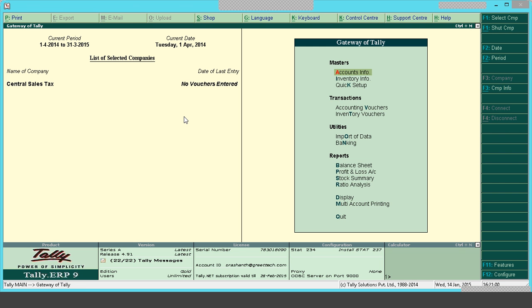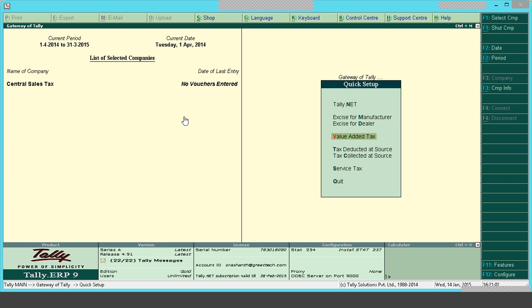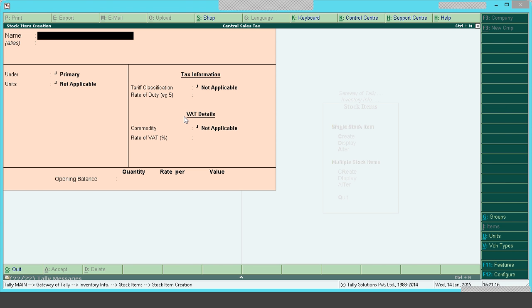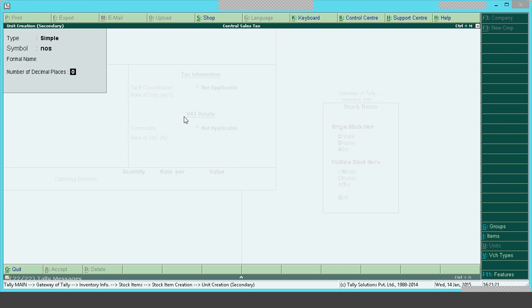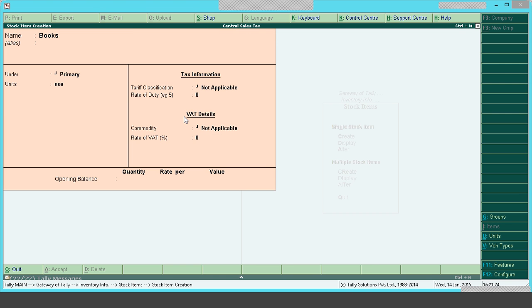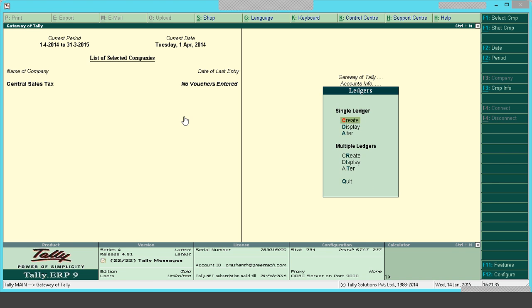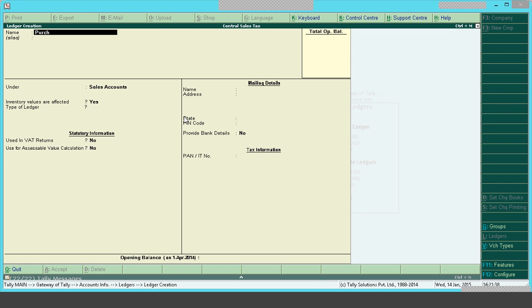It is created. Again here I can go to quick setup, value added tax, and I can create my master, or else I can go to inventory info or accounts info and create the master. I'll just create a stock item as Books, units in numbers. If commodity code is applicable, those details can be specified. A simple stock item is created. Next, we'll go for ledger creation. The next master will be for purchases. I'll create a ledger, Purchases at the rate 2%.